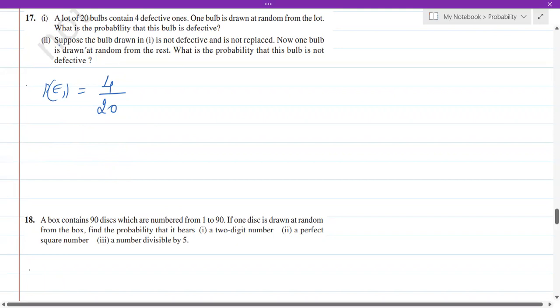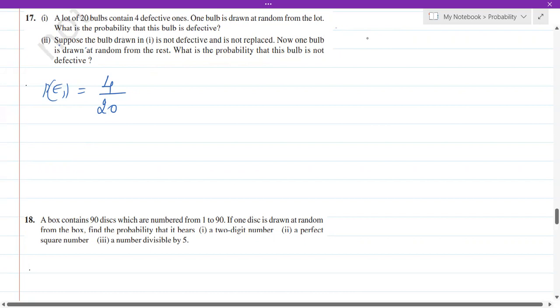Suppose the bulb drawn in the first one is not defective. That is in the first question. We took a bulb and what was the probability of defective? 4 by 20. Now, what they're saying is, suppose you are drawing a bulb, okay, and it is not defective. You have taken a bulb which is not defective. Okay, forget it. Now, what is the probability that this bulb is not defective?